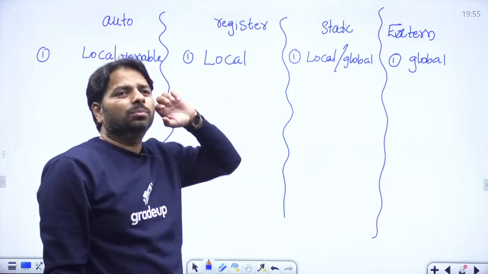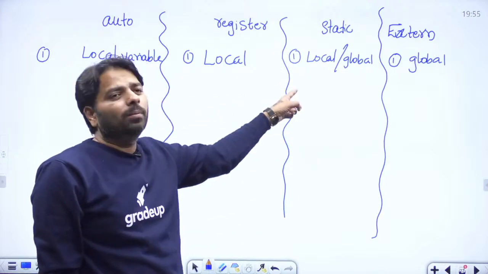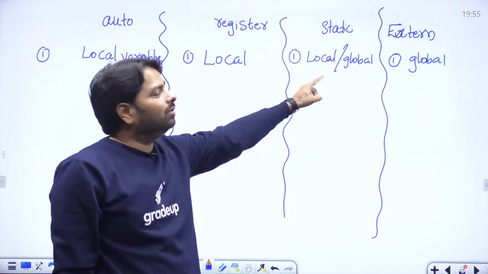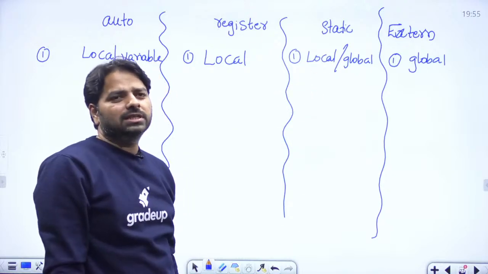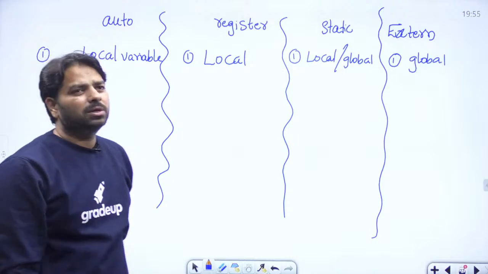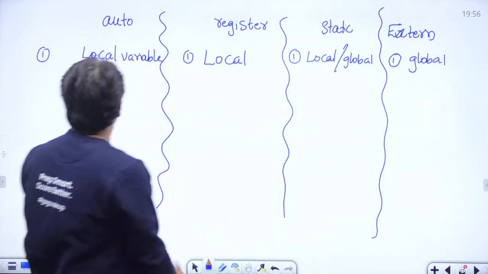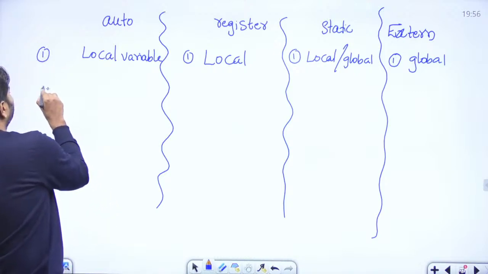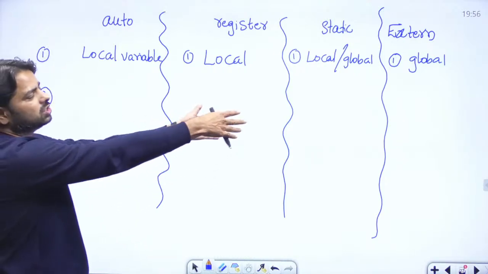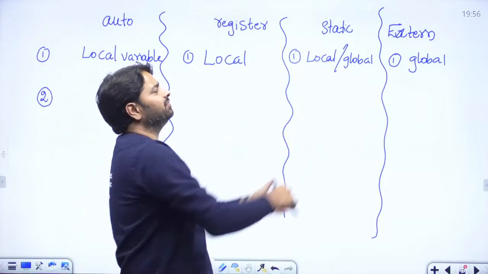Static and extern, you must define globally. And static has one more advantage, local. Yeah, this is the first point. All the external variables must be available globally. And declarations are different here, definitions are different. Declarations and definitions are different here.